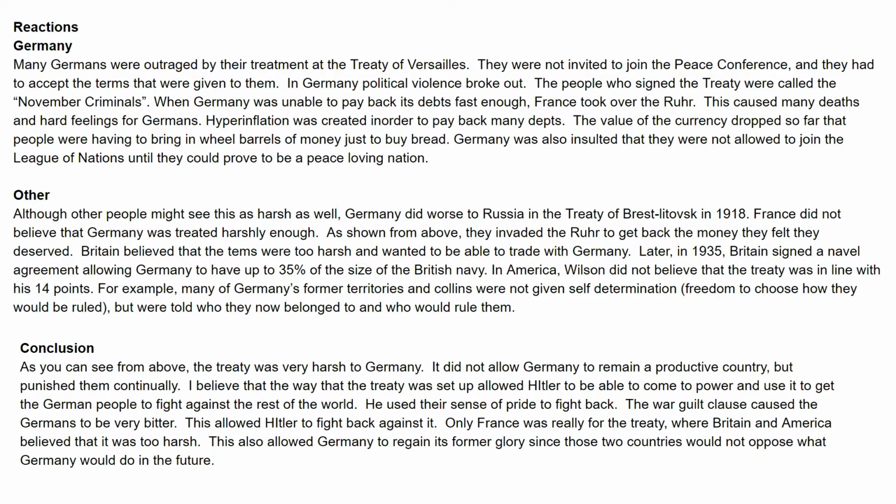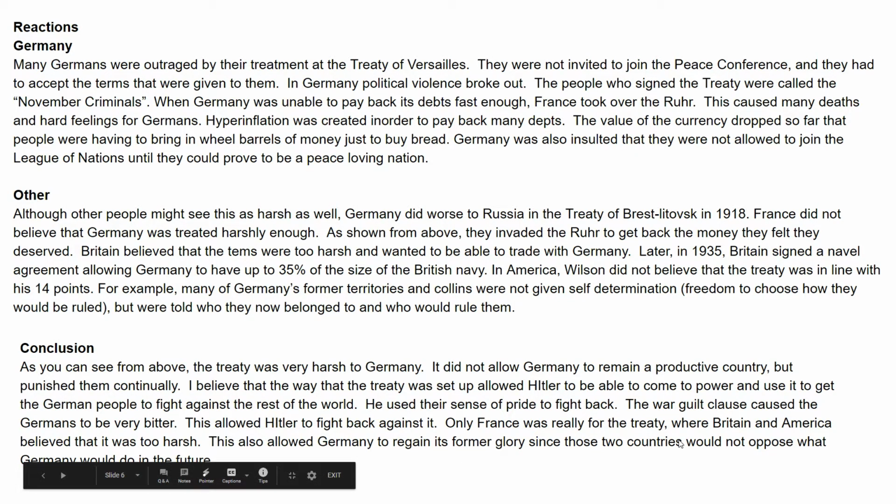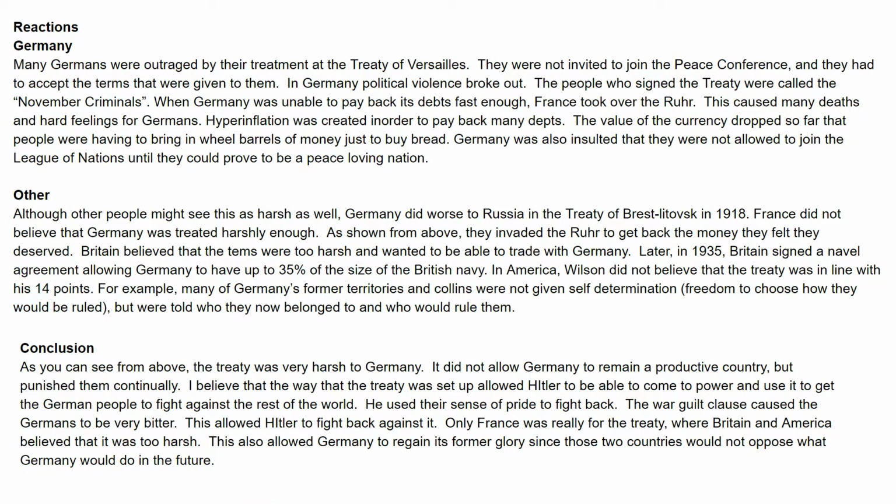The War Guilt Clause caused Germany to be very bitter. This allowed Hitler to fight back against it. Only France was really for the treaty, while Britain and America believed it was too harsh. This also allowed Germany to regain its former glory, since the two countries would not oppose what Germany would do in the future. So right here, I could use the word appeasement, which we know comes up all the time in Chapter 3. I hope that you can see that.